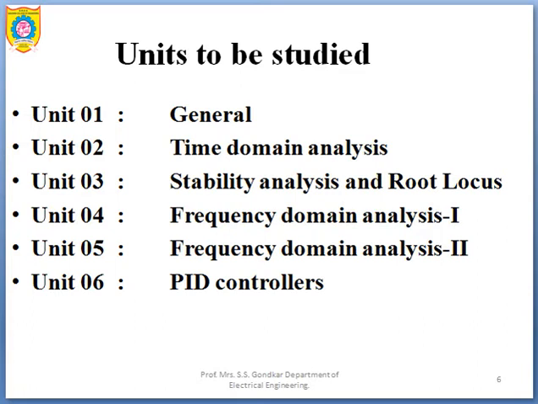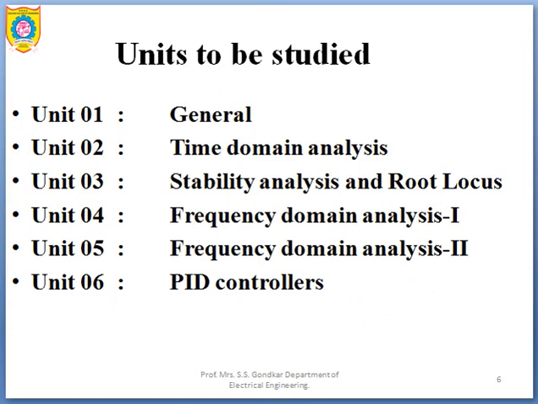Coming to the different units which we are going to study, as far as the Control System 1 course is concerned, we have 6 units to study. Unit number 1 is general, unit number 2 is time domain analysis, unit number 3 is stability analysis and root locus, unit number 4 is frequency domain analysis, unit number 5 is frequency domain analysis, and the last unit, unit number 6, will consist of PID controllers. So one by one we have to see all these 6 units in detail. Okay, so it is a combination of numericals as well.